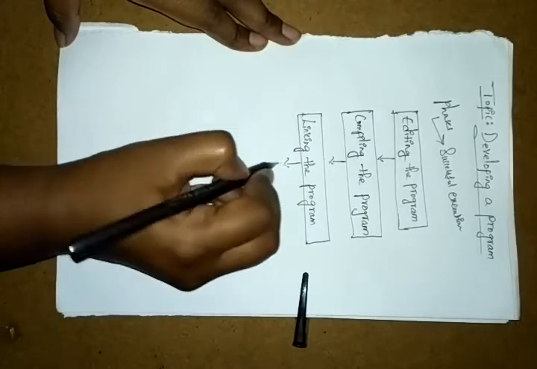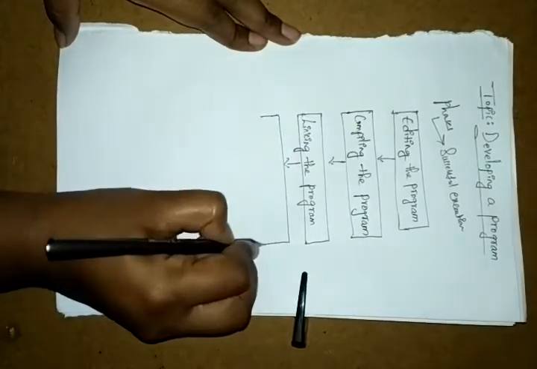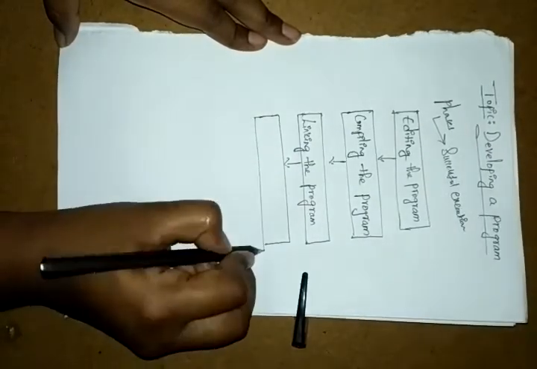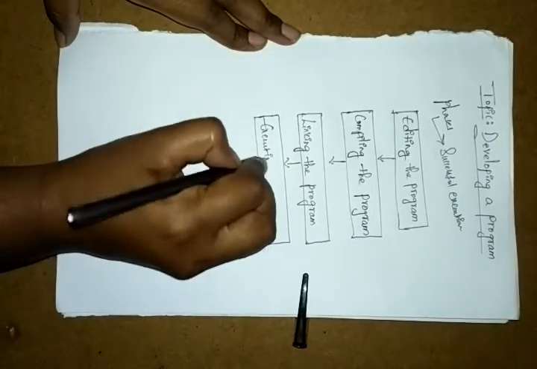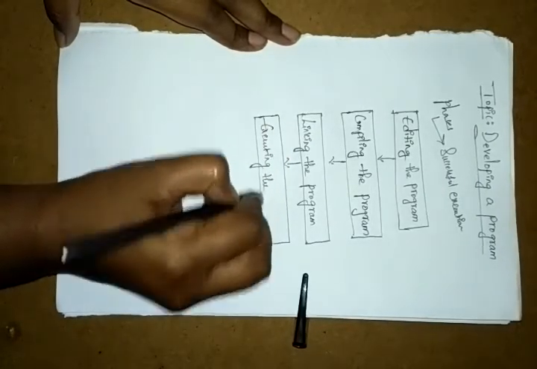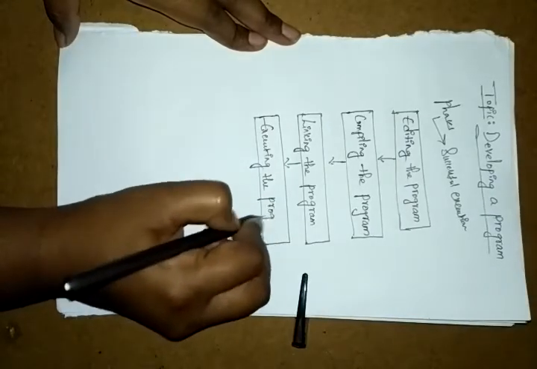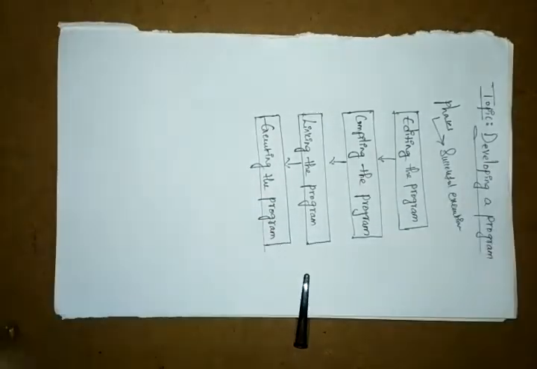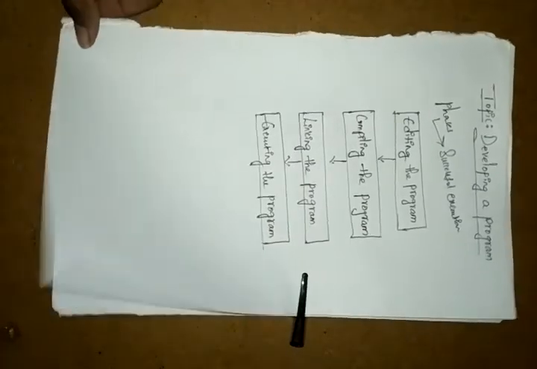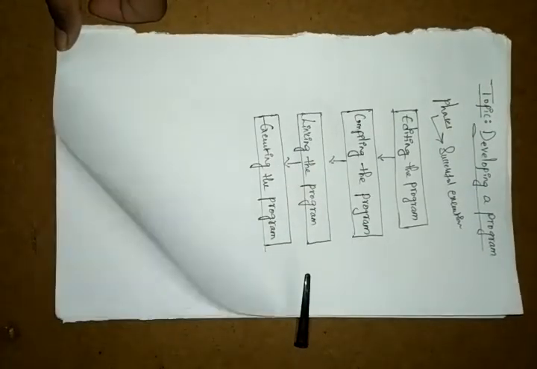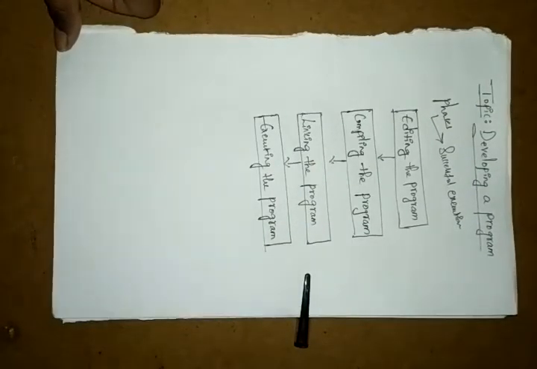And next, once your link is done, it will perform execution. Executing the program. So these are our four phases in the C language to develop a program: editing the program, compiling the program, linking the program, and executing the program.